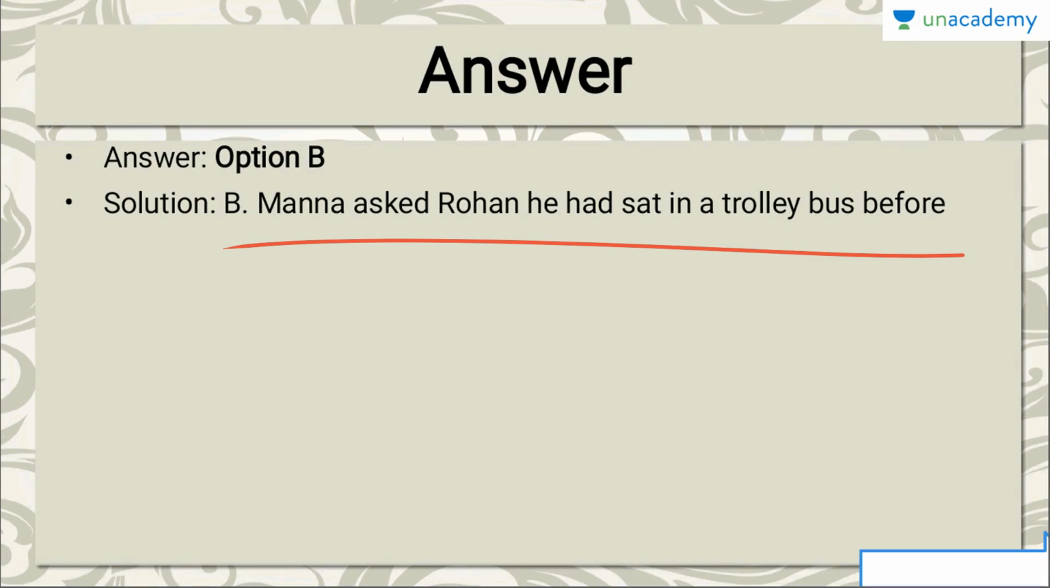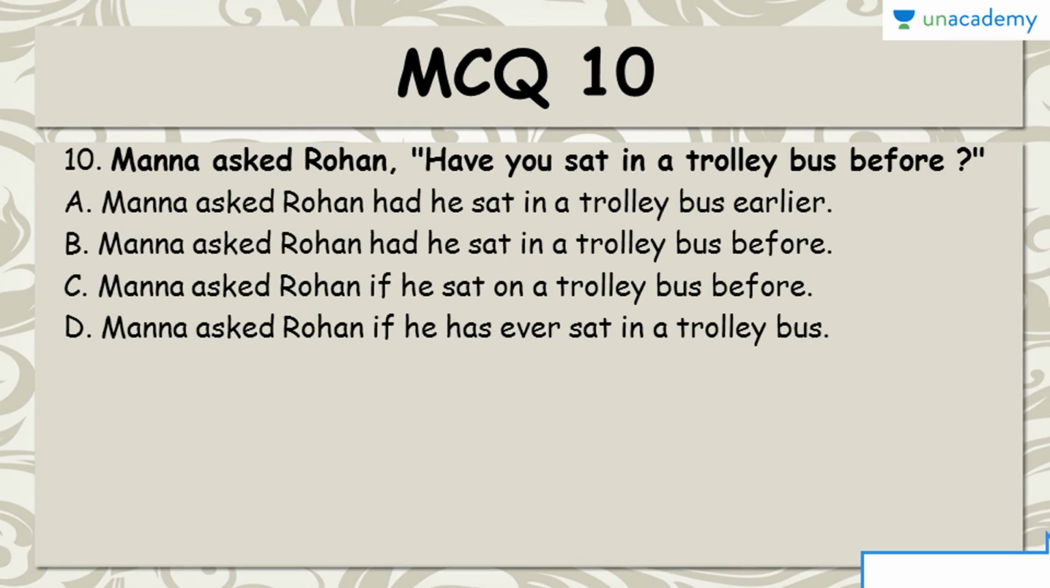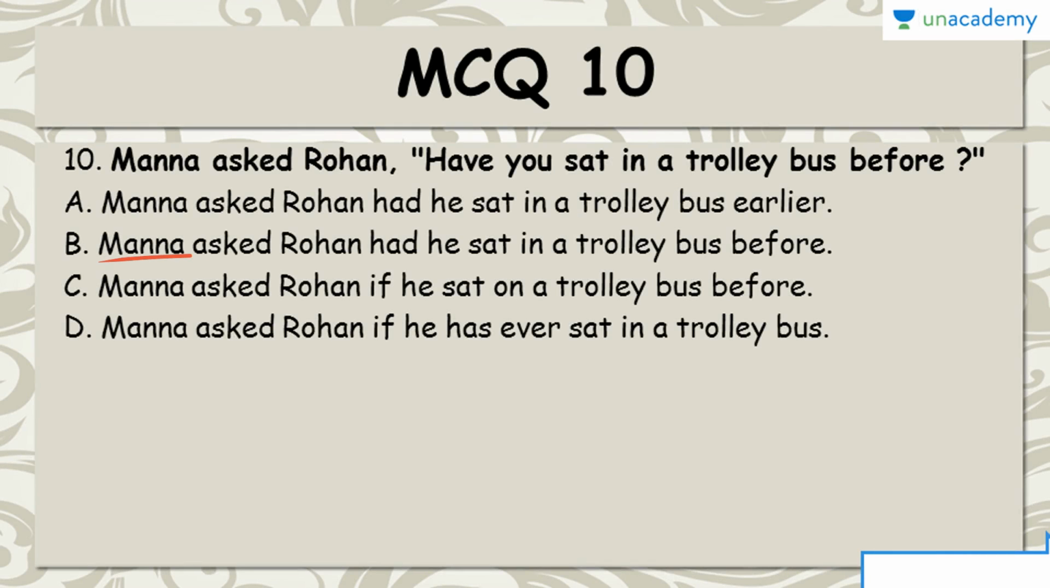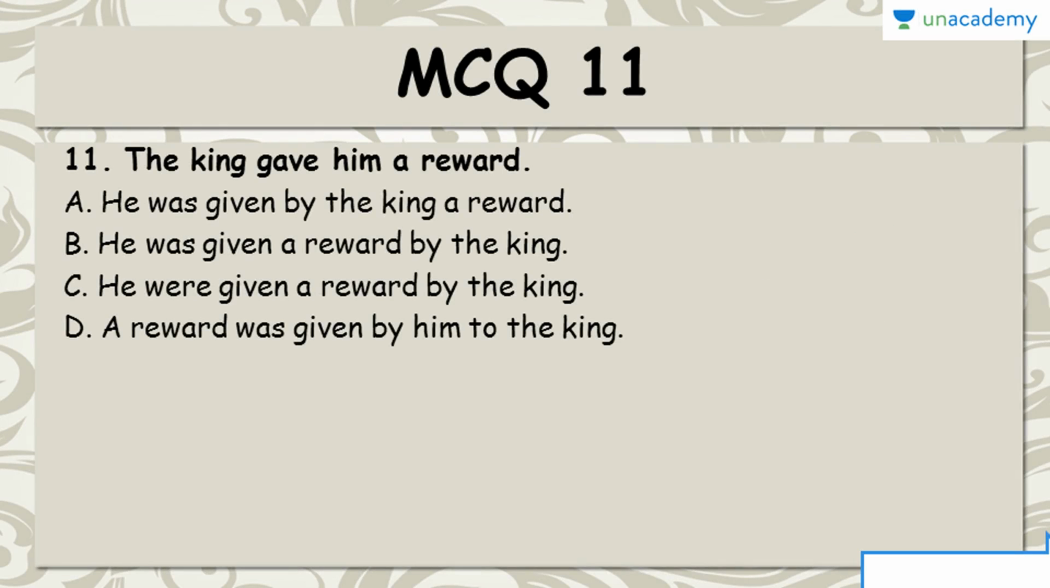Mana asked Rohan, he had said if he had actually, this is missing. This is an incorrect question. Okay, this is an incorrect one, because it should have been in option B. It should have been Mana asked Rohan if he had sat in a trolley bus before. So this is wrong. The whole MCQ is wrong. We'll just omit this one. And we'll move on to MCQ 11th.